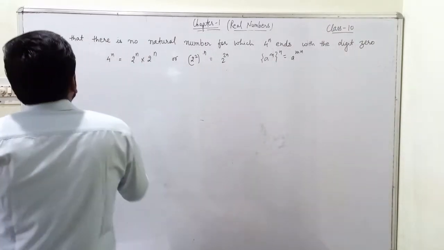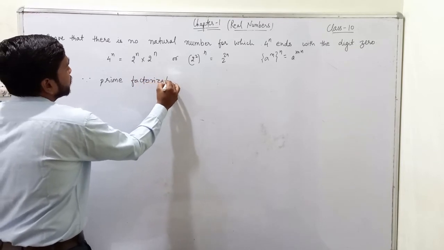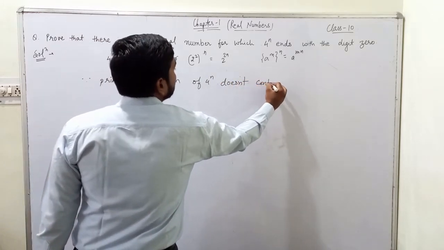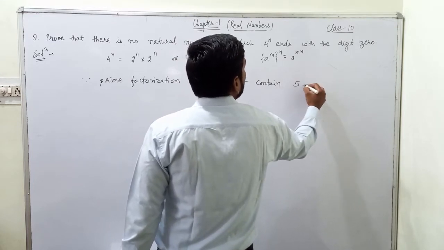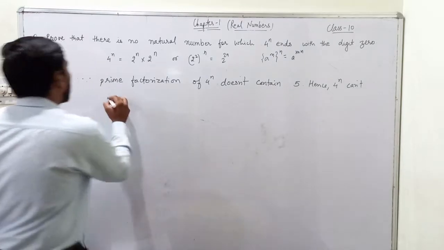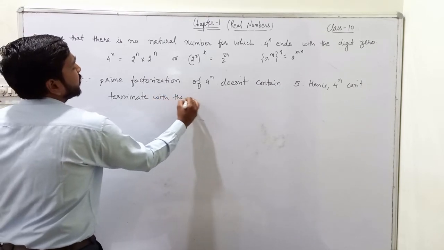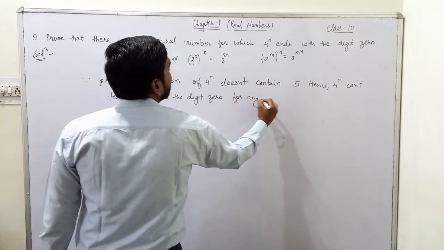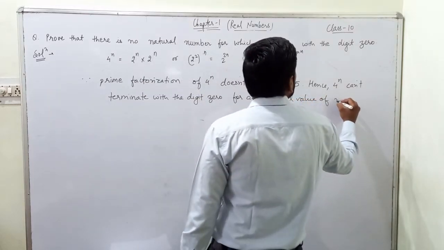So we will write: since the prime factorization of 4 power n does not contain 5, hence 4 power n cannot terminate with the digit 0 for any natural value of n. Okay.